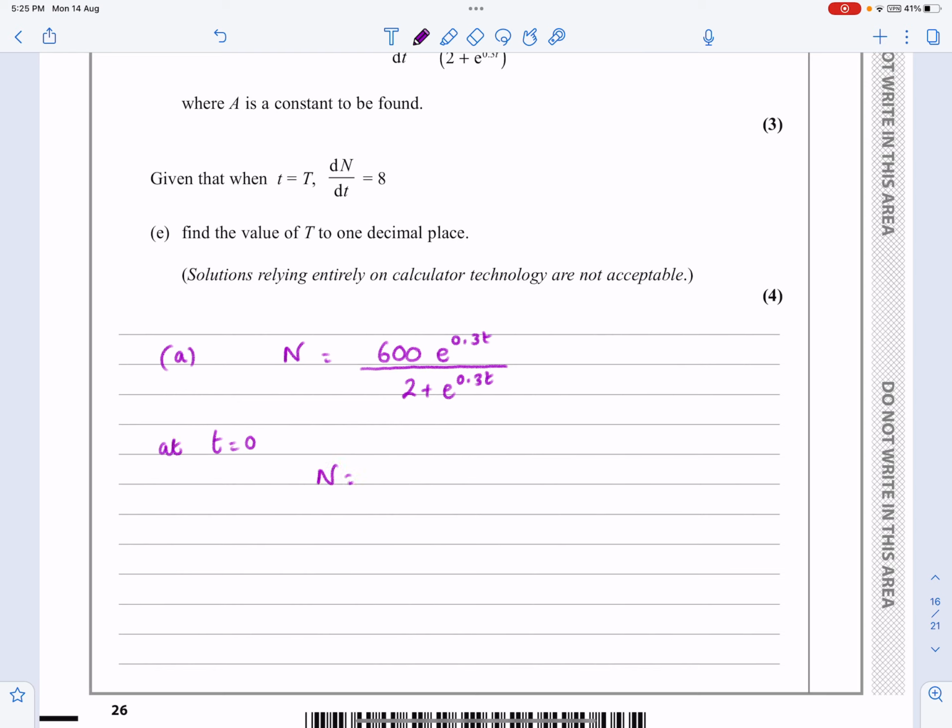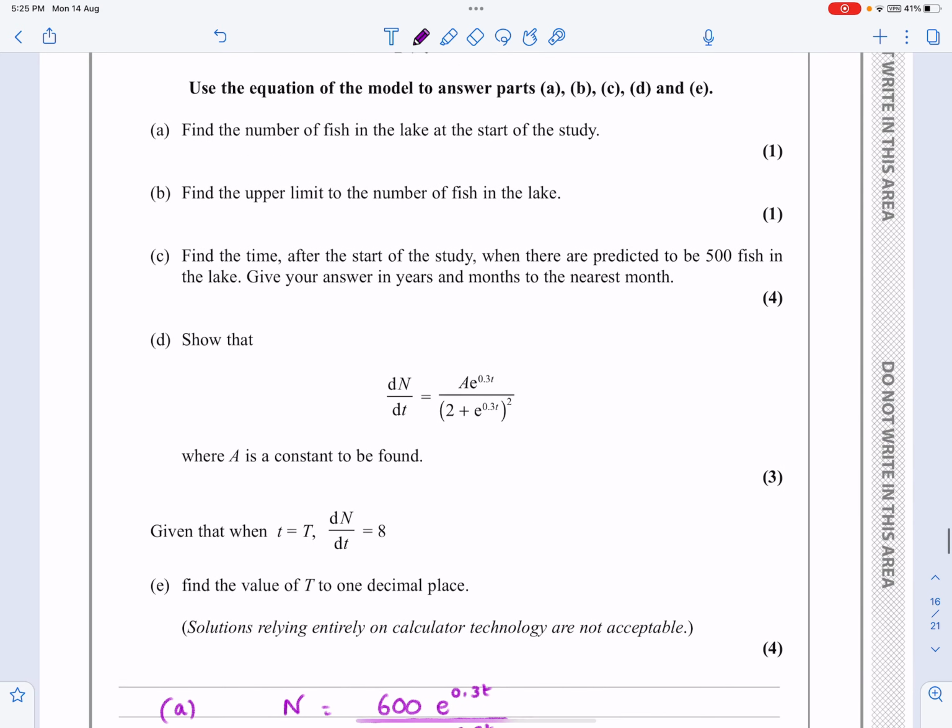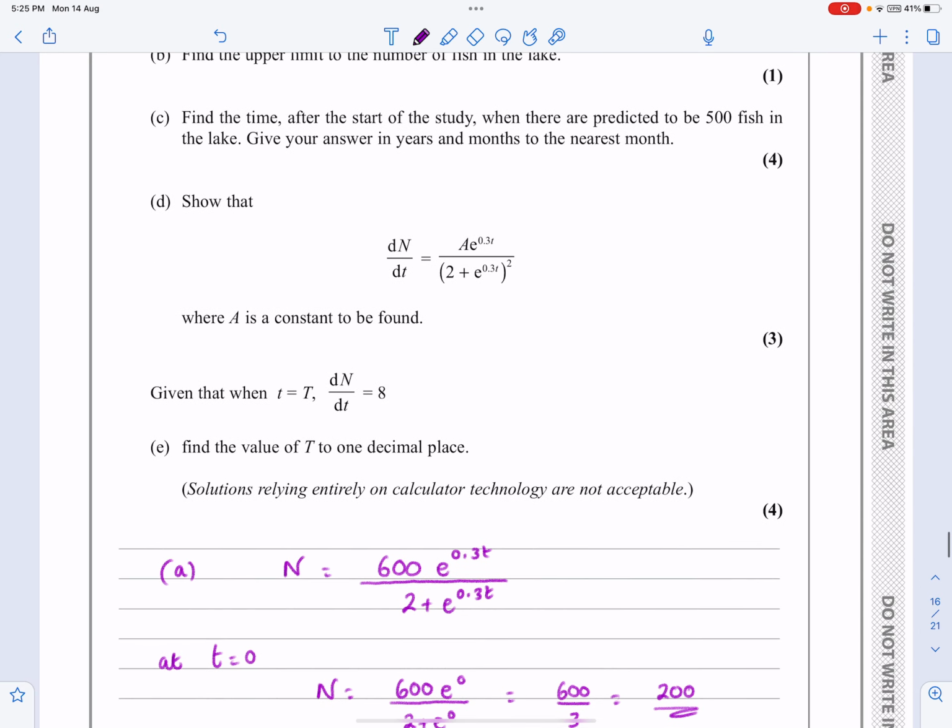So we get n equals 600e^0 over 2 plus e^0. And e^0 is 1, isn't it? So it's 600 over 3, which works out to be equal to 200. So for part A, the number of fish at the start of the study is n equals 200.